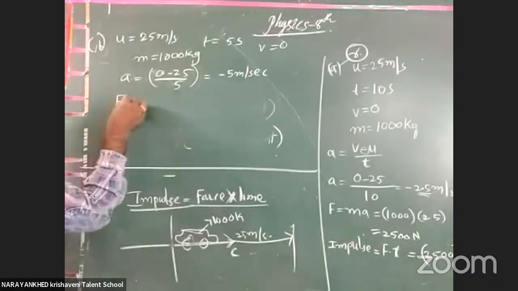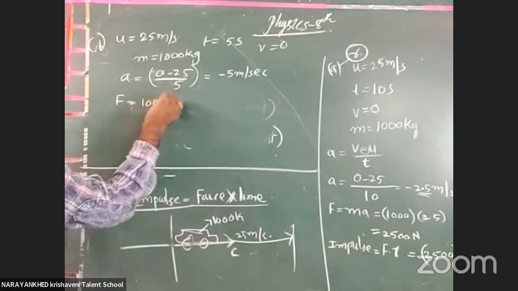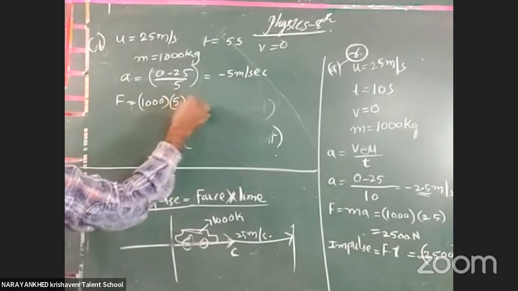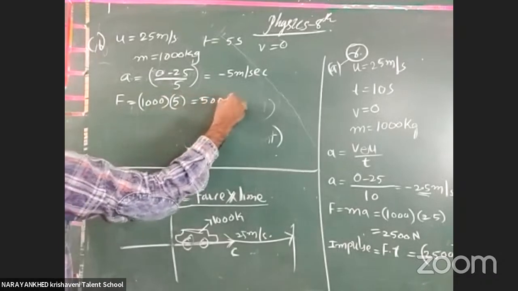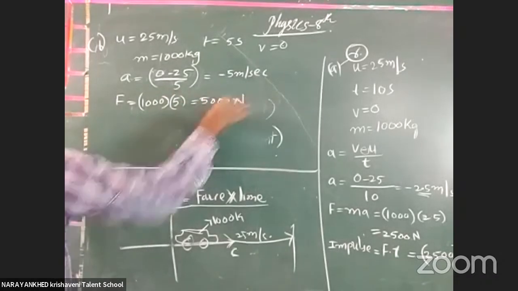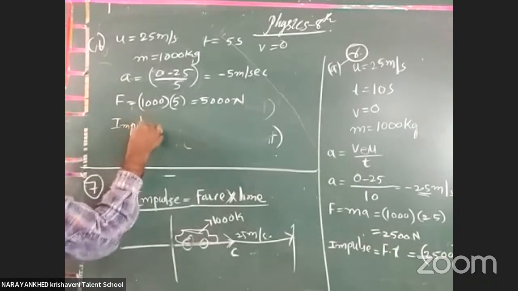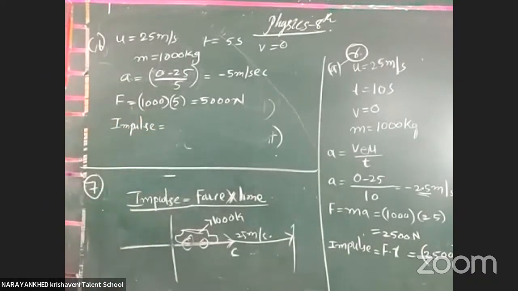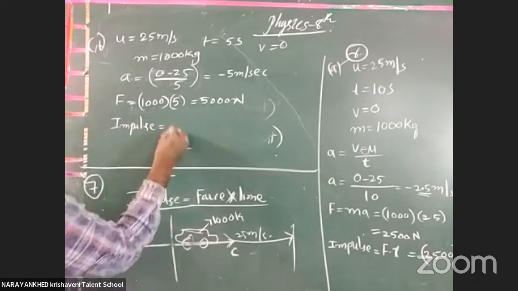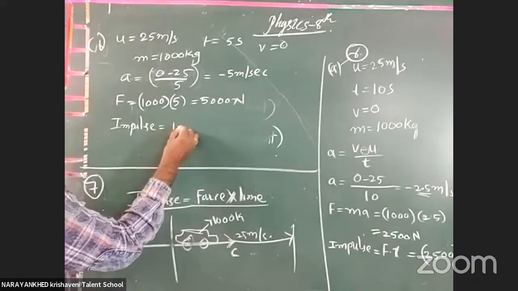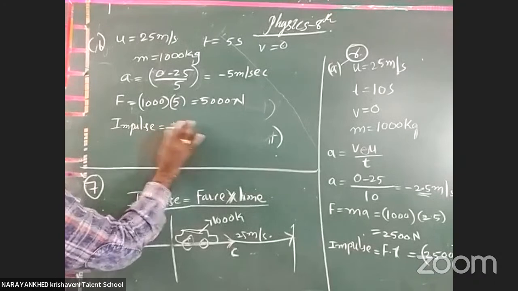Then F is equal to 1000 into the acceleration 5. That becomes 5000 newtons. Got it or not? Now impulse is equal to F into t.